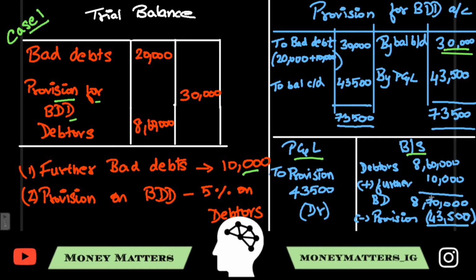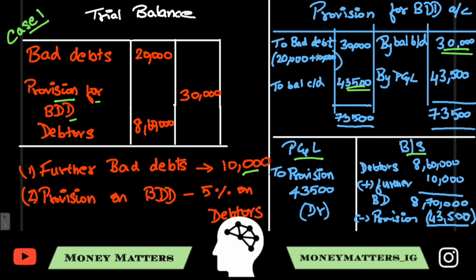And for this 8,70,000, you have to find 5% which is 43,500, and the remaining amount would be the debtors amount for the year end. It is very important that you find 5% of 8,70,000 and not 8,60,000. So 43,500 over here is your closing provision, and under to balance carried down you put 43,500 as your closing amount.